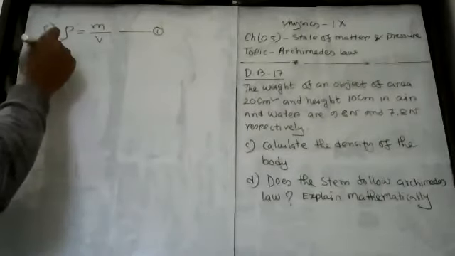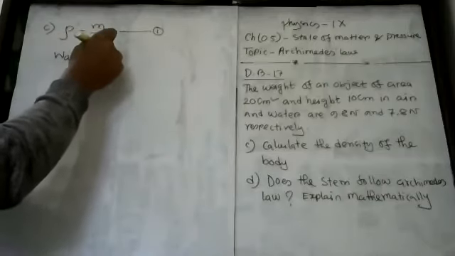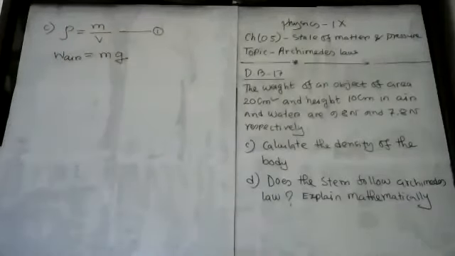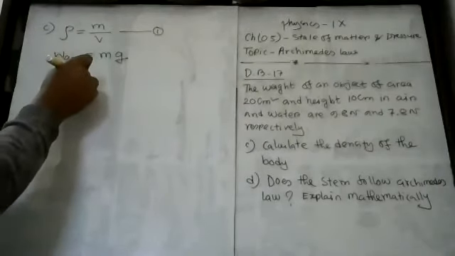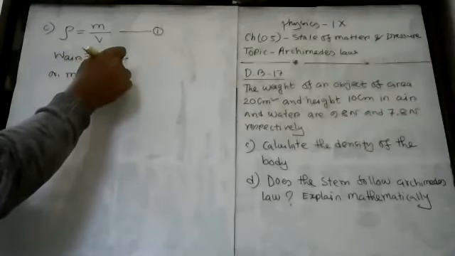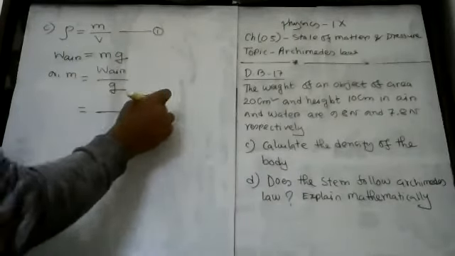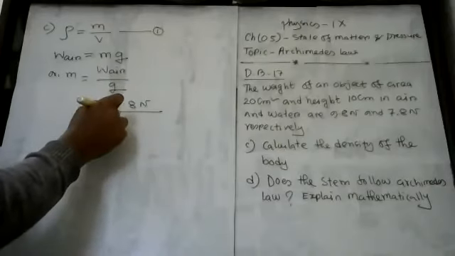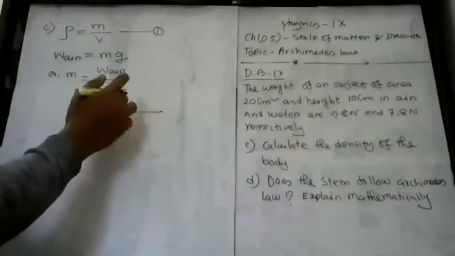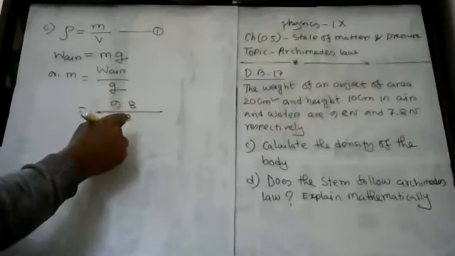We can say that the weight of the body in air equals m into g. Now from here, I'm going to find the value of mass. It will equal weight in air divided by g. So this is 9.8 Newton divided by 9.8 meter per second square, which equals 1 kg.